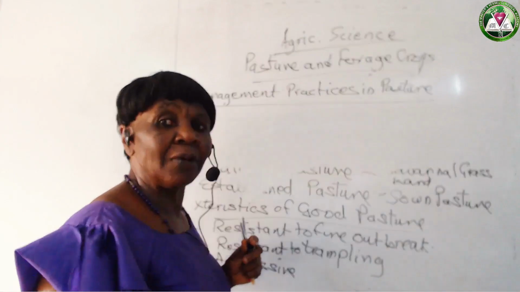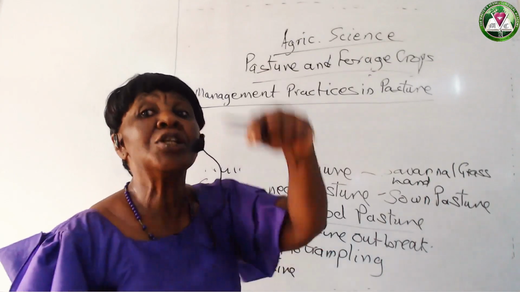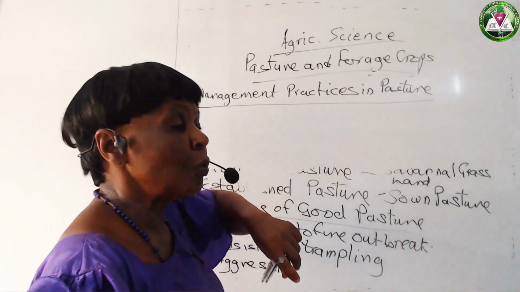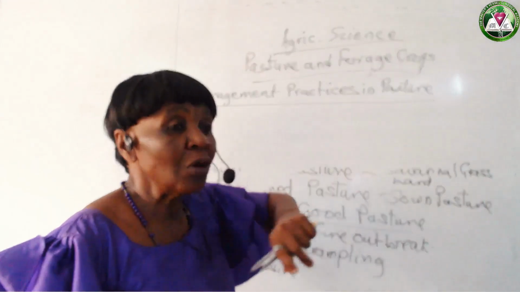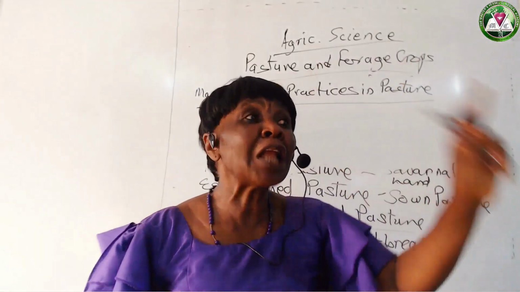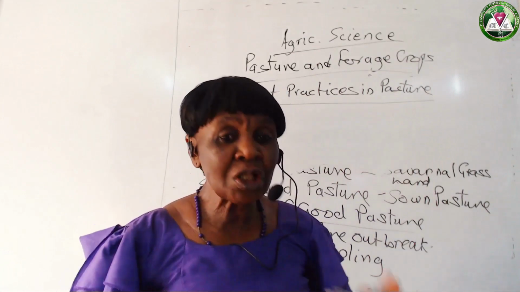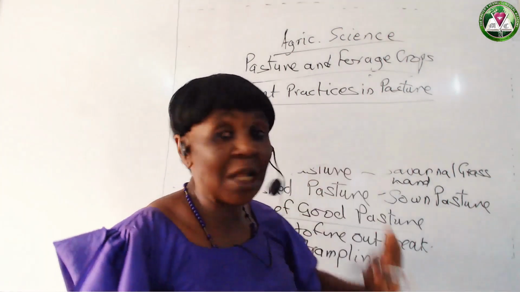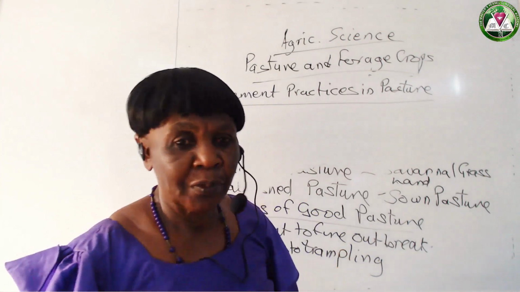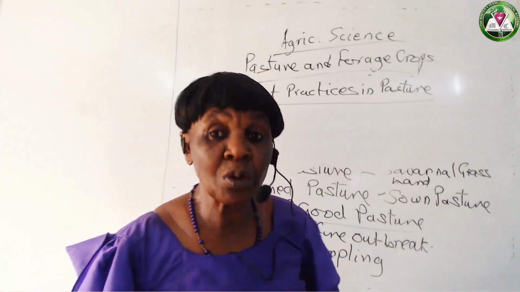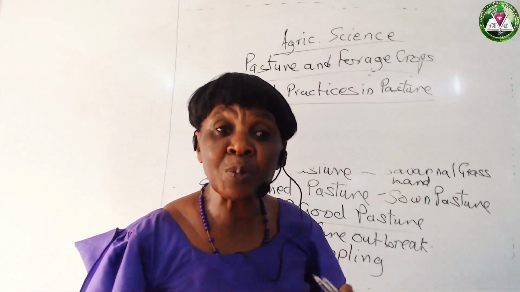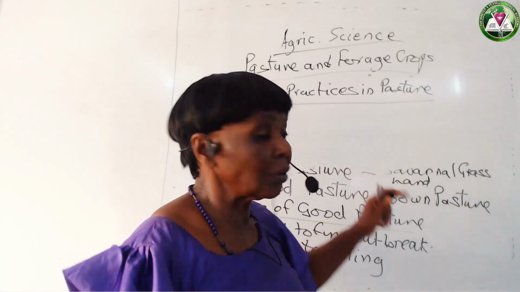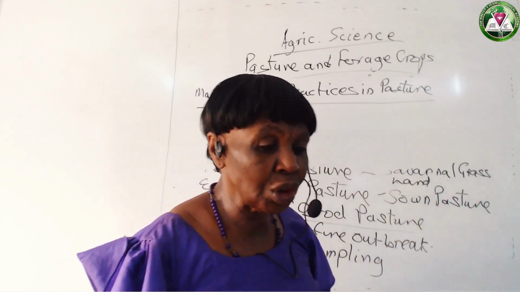Remember we said we have types: natural and then the sown pasture. So these management practices are mainly for sown pasture, because in this sown pasture, the farmer may decide to buy a very large piece of land, and then what he will decide is to plant crops, the forage crops that he will use in feeding his livestock, because that is where he gets his money. So the farmer will spend so much money, spend time, employ laborers and so on to make sure that animals have something to eat always.